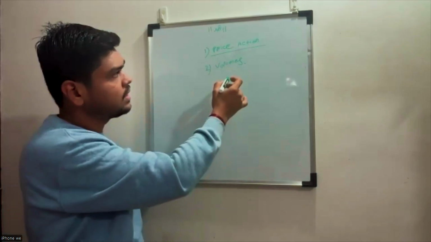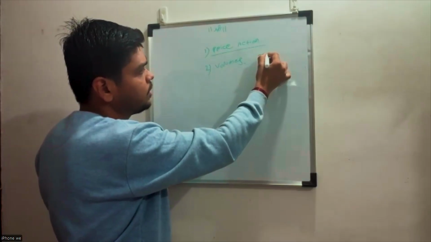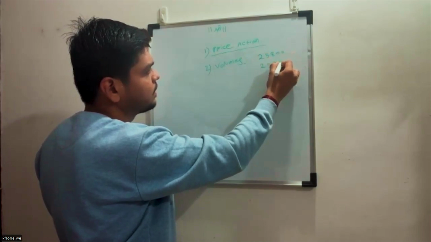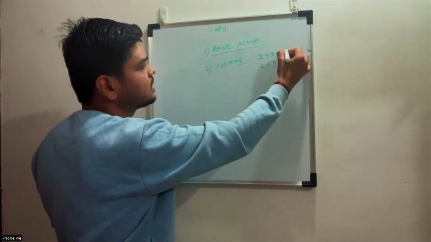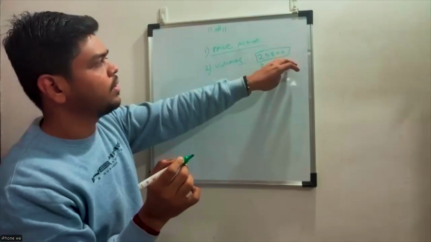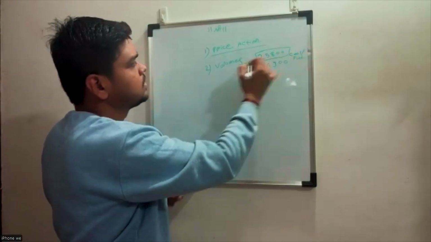In the same condition, if we have, for example, 25,800 and 25,900, and many buyers are there on 25,800, you will also go for the 25,800 call option or put option, depending. So this is the volumes.